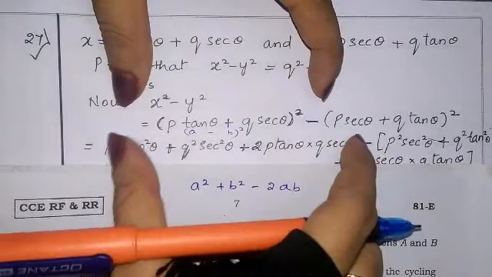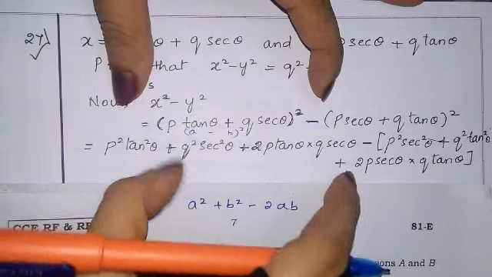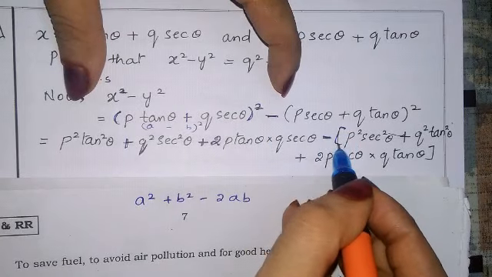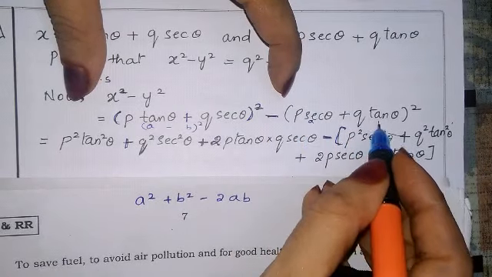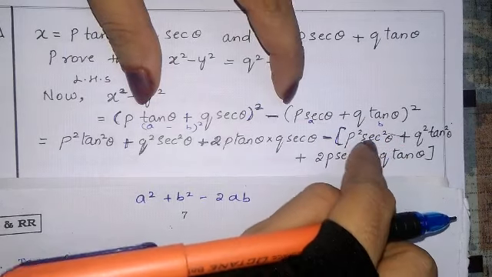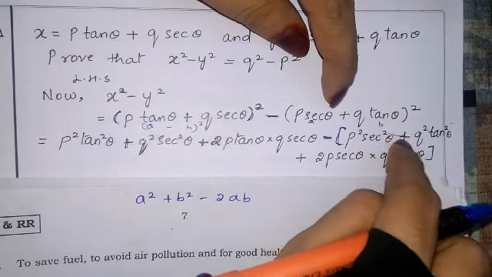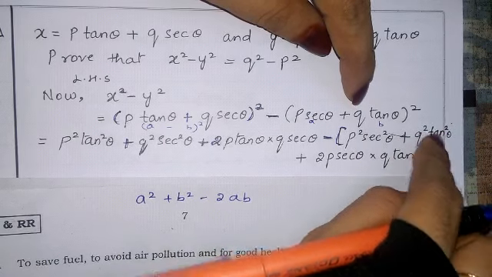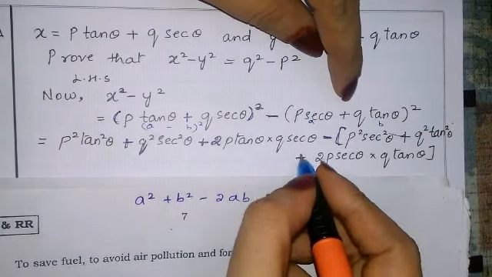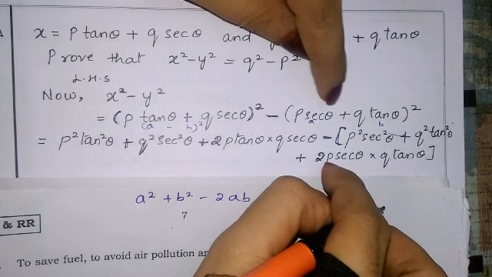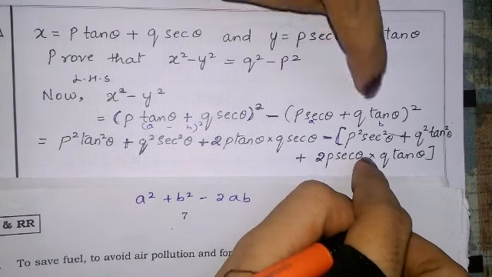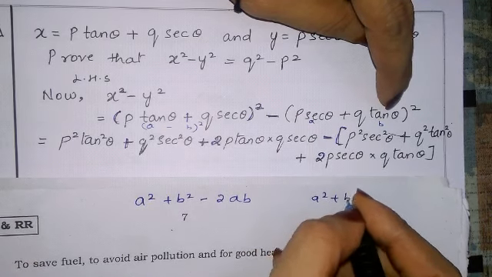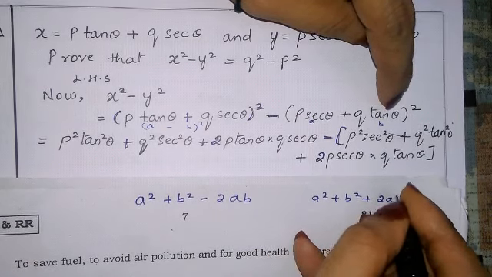This whole bracket we completed till here. Now let us see the second bracket, minus sign as it is, into this is a now, this is b: p square sec square theta plus q square tan square theta, a square plus b square, plus 2 into p sec theta into q tan theta. Formula a square plus b square plus 2ab.